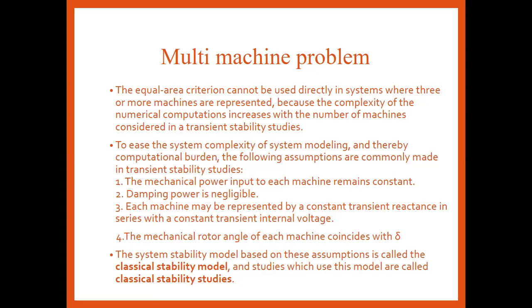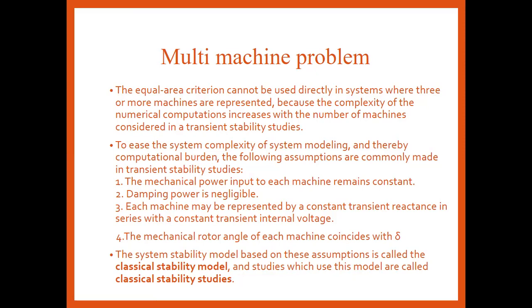But whenever more than two machines are connected to the infinite bus, the numerical computations become very complicated. Thus, because of the system complexity and computation burden, the following assumptions are generally made while analyzing the multi-machine system for transient stability.